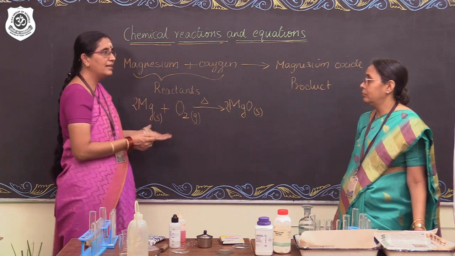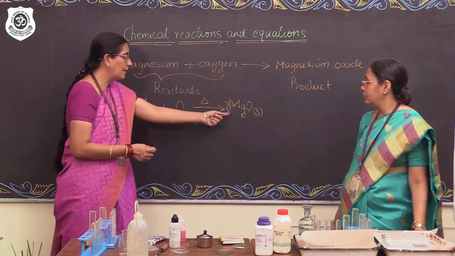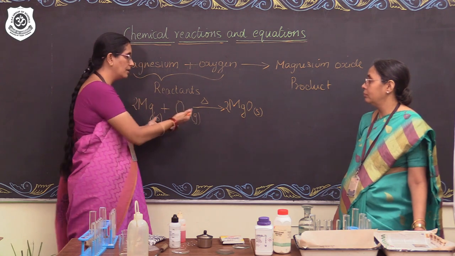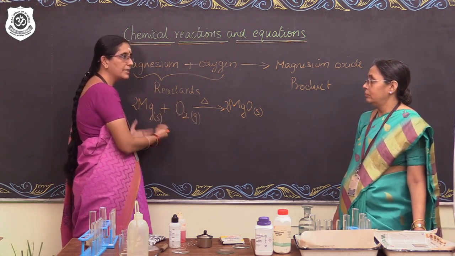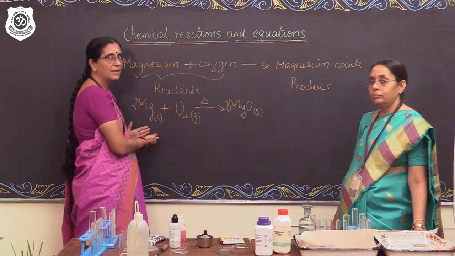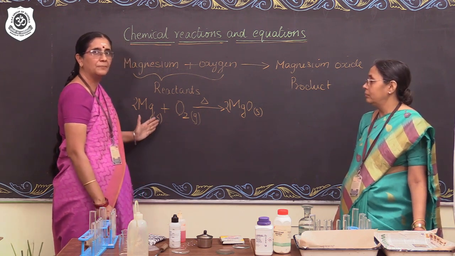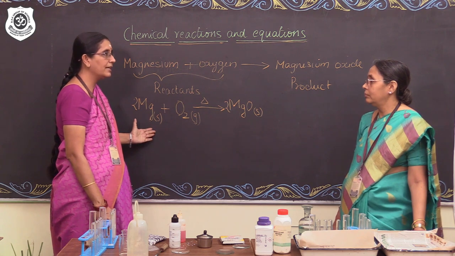This is a method where we just check that part which is on the side which is less and increase it on the side where we need to compensate. This is a simple reaction to balance. Later on, we'll take up some complex reactions which we can try to balance.